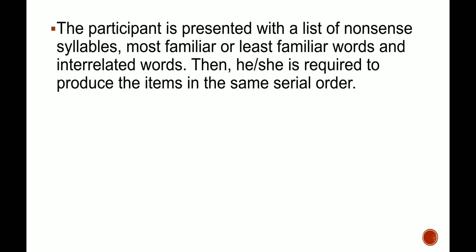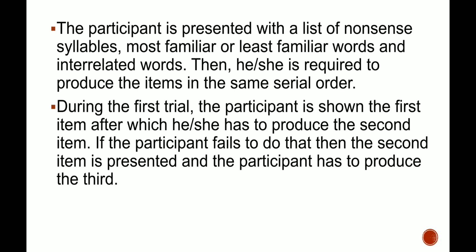The participant is presented the entire list and is required to produce the items in the same serial order as in the list. In the first trial, the first item of the list is shown, after which the participant has to produce the second item. If the participant fails to do that, then the second item is presented and the participant has to produce the third. That means the first word becomes a stimulus to the second word, right? The second response becomes a stimulus to the third response.